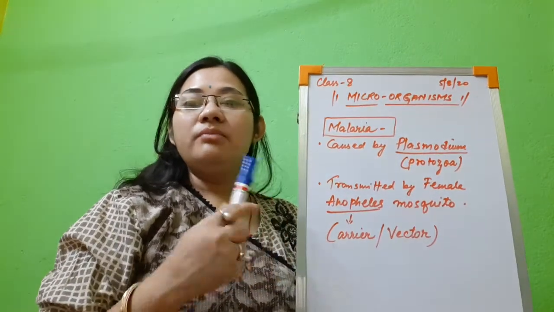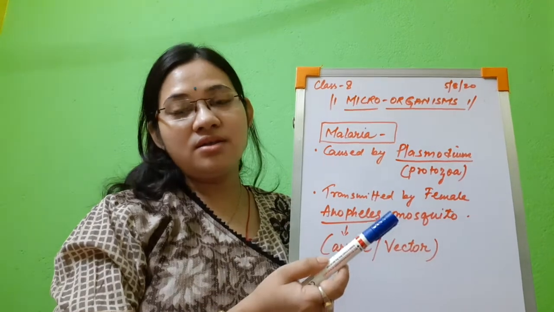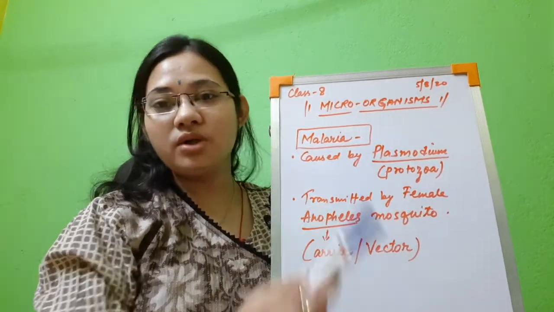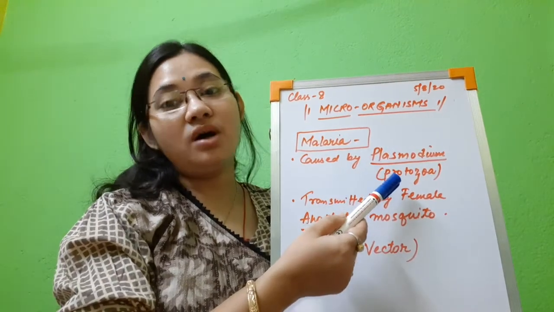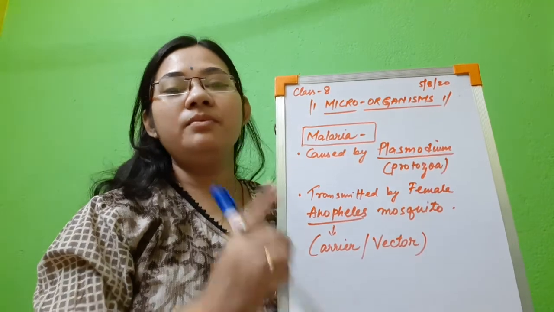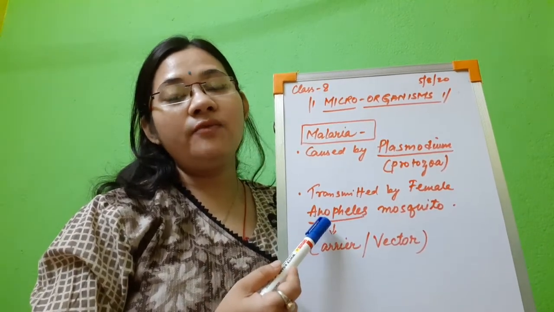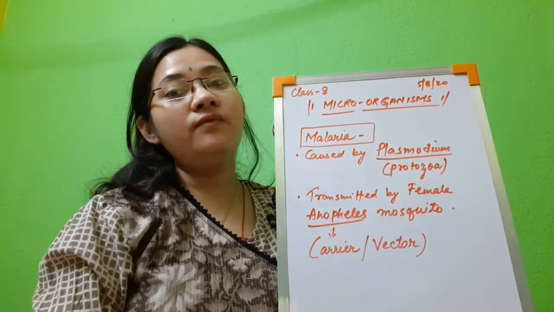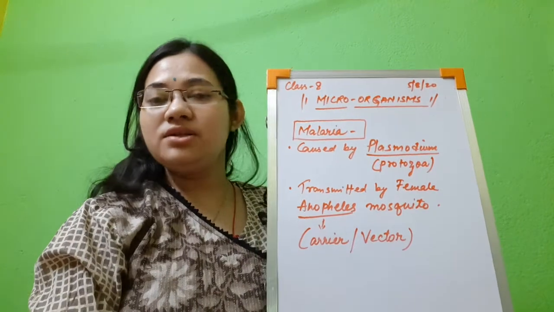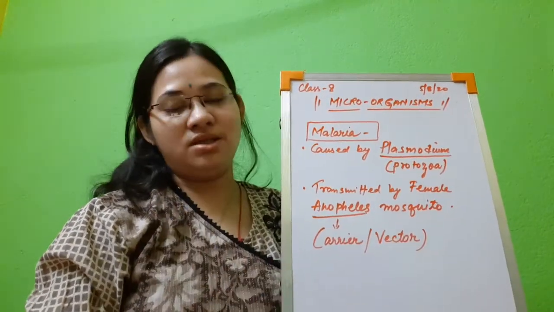So malaria is a disease. If it is asked what is the causal organism or causative organism, you will write Plasmodium. What is Plasmodium? It is a protozoa. A protozoa is a single celled organism made up of only one cell. And what is the vector or the carrier of malaria? It is the female Anopheles mosquito. Anopheles is a special type of mosquito, a species of mosquito.